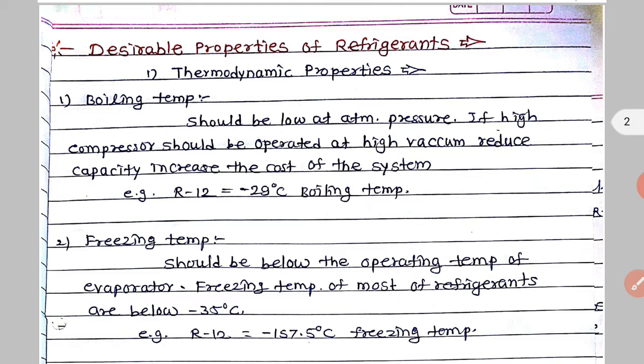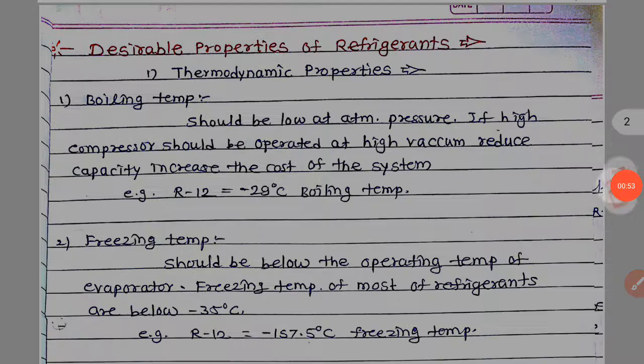So first one is boiling point. The boiling point of the refrigerant should be low at atmospheric pressure to reduce capacity, and if it is high it increases the cost of the system. So the boiling temperature of R12 refrigerant is minus 29 degree centigrade.